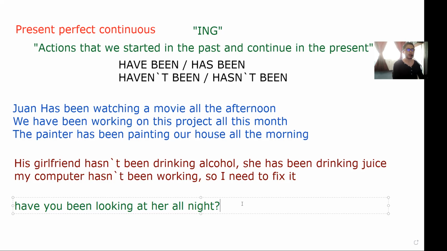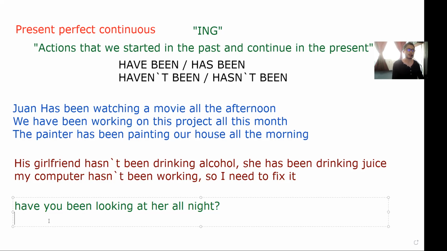Maybe because we are at a party, so we have a lot of people, and I have been looking at her, at that girl, probably because I like her, you know. So I have been looking at her all night. I started to look at her in the past, and I continue looking at her in the present.